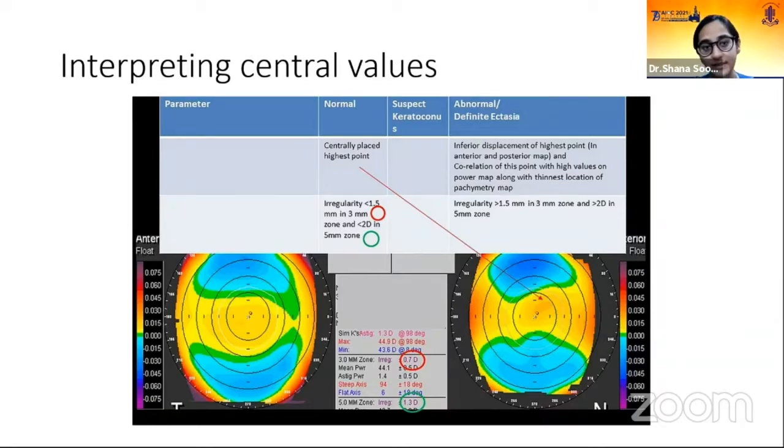However, irregularity more than 1.5 diopters in 3 mm zone and more than 2 diopters in 5 mm zone is abnormal ectasia. So what we have to see here is where is the highest point, where is the warmest color. If the warmest color is in the center, it's usually normal, provided the K values and the rest of the thing is normal. Typically in keratoconus, the displacement of the highest area will be in the 5 mm zone, 3 to 5 mm zone, inferior temporally.